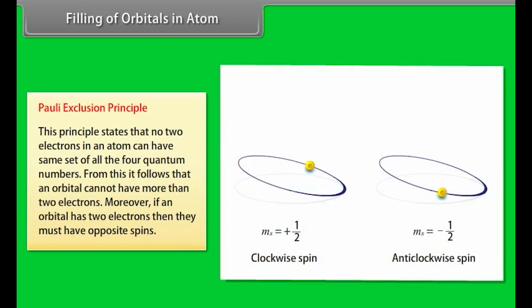This principle states that no two electrons in an atom can have the same set of all four quantum numbers. From this, it follows that an orbital cannot have more than two electrons. Moreover, if an orbital has two electrons, then they must have opposite spins.